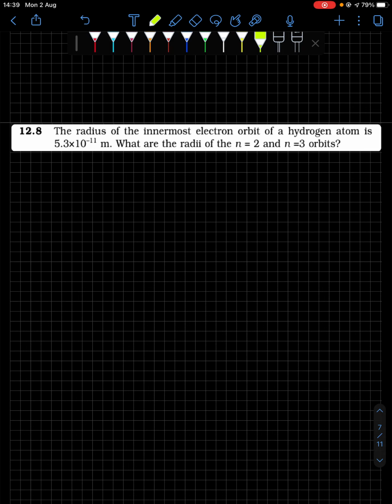Question number 8 next. Radius of innermost orbit of hydrogen atom is given to be 0.53 angstrom. So you have to find out the radius for n equal to 2 and n equal to 3. So we already have worked out this relation. For Rn we have 0.53 n square angstrom.